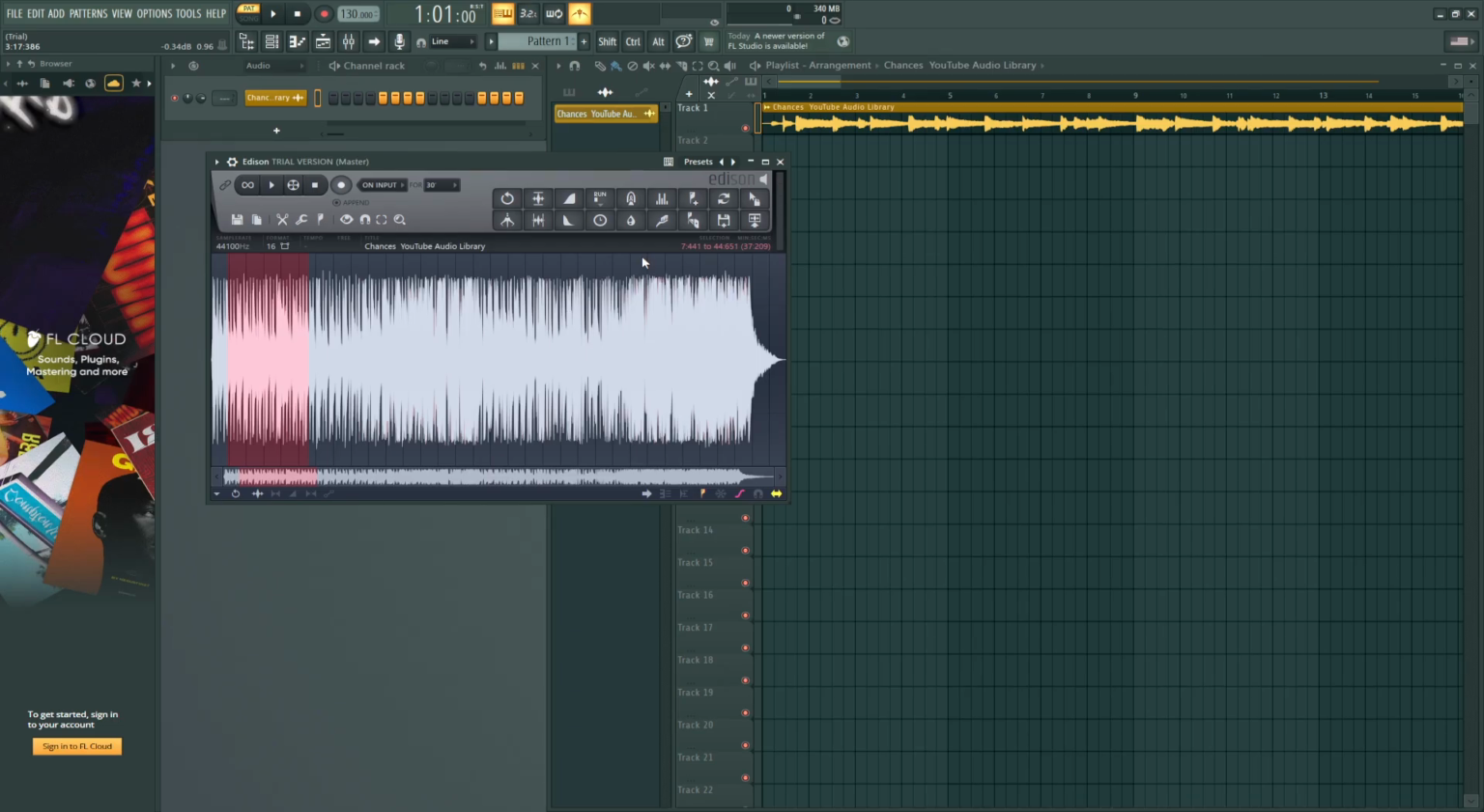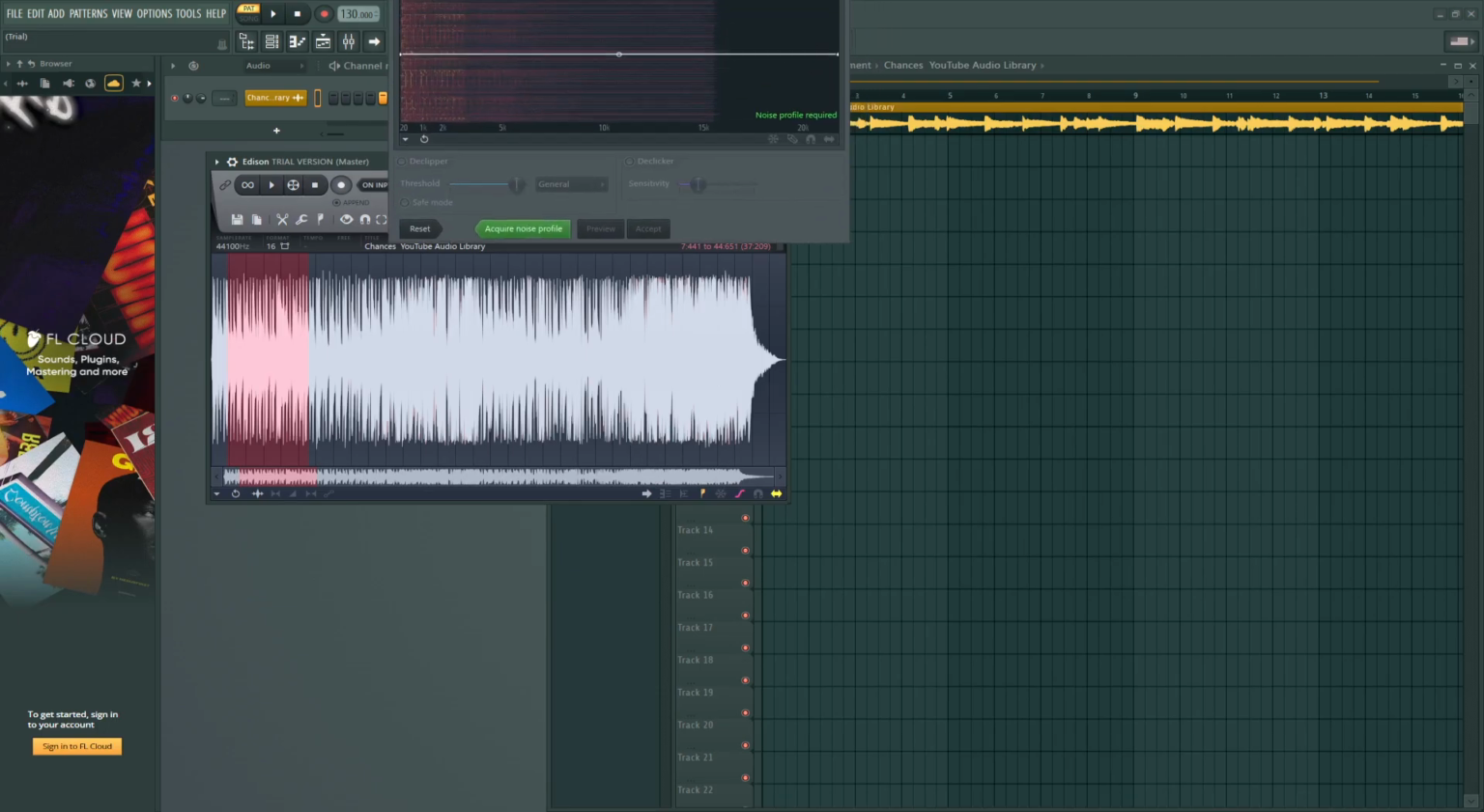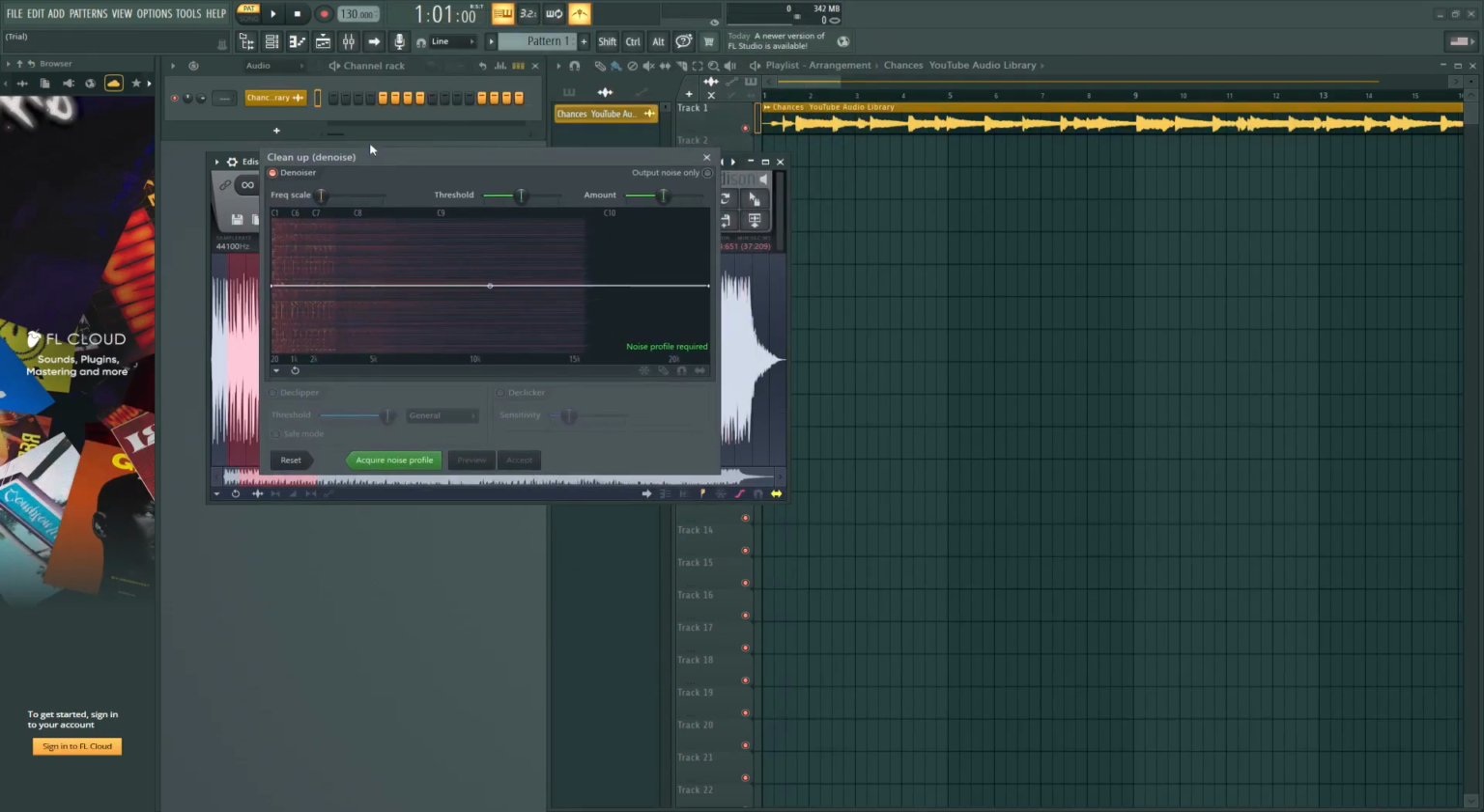Go to the top toolbar in Edison and click the Denoise tool, the one with the toothbrush icon. With your noise-only section still selected, click Acquire Noise Profile. This teaches Edison exactly what to remove and creates a fingerprint of the unwanted sound.